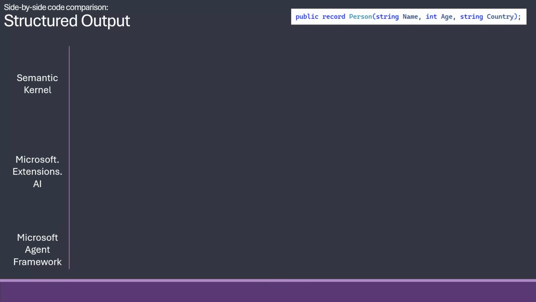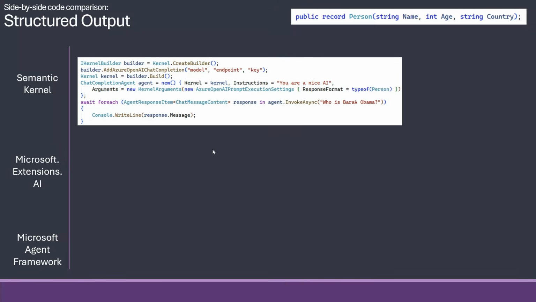When it comes to structured output, they all use some kind of output object, in this case a person. Semantic Kernel needs to, on the agent, say that the agent should always give a response format of the type of the person, in this case, and then you call normally, and the message back here would be a JSON string that you then need to deserialize.